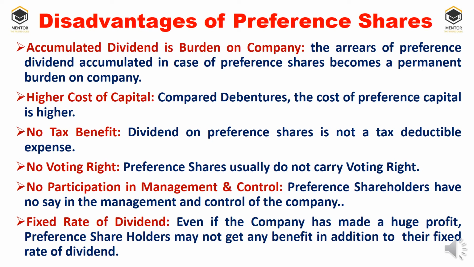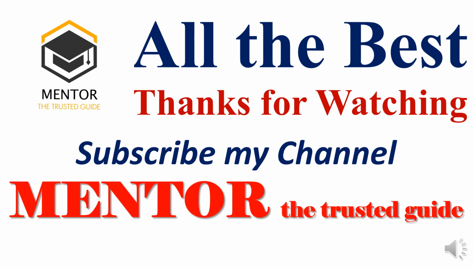Fixed rate of dividend. The rate of dividend will be fixed with regards to the preference share capital. That will be treated as a disadvantage. Preference shareholders may not get any benefit in addition to their fixed rate of dividend. So if the company is earning a huge profit, they will not get anything extra. So these are the basic disadvantages of preference shares. I hope I made you understand the entire crux of preference shares: types of preference shares, what is preference shares, features, advantages, limitations.